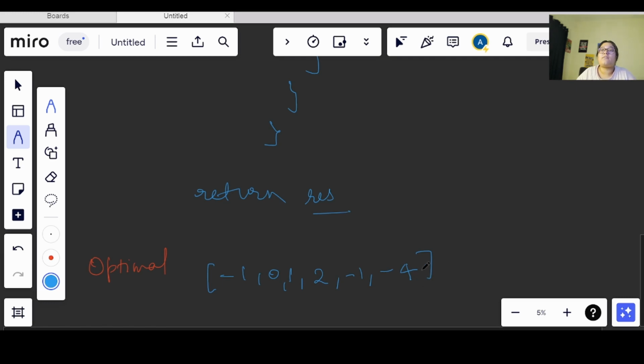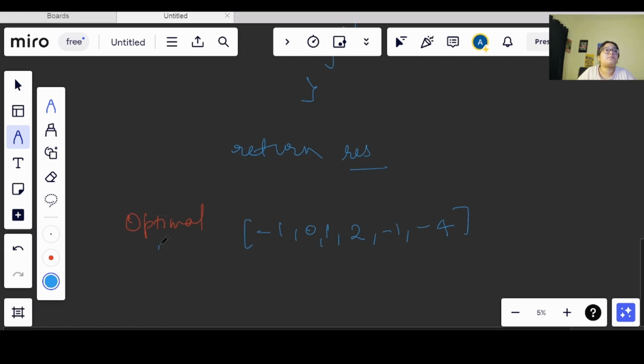Now we have this array, right? This is nums. Let's say I have i here, j is starting from here, and k we are starting from here. We know that the target will always be equal to 0, right? Now what I have here is -1. Okay, let's try to understand this.